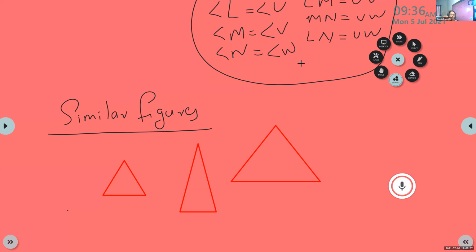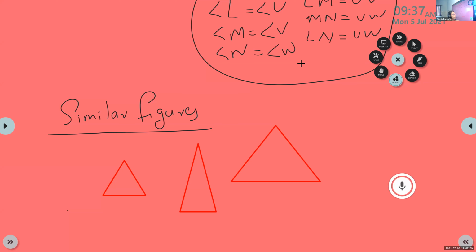Suppose you are collecting 10 passport size photos of yours, those 10 photos you can call as congruent figures. All are equal, all are same. But here we asked the cameraman to take 2 stamp size, 3 passport size and 5 postcard size photos. Same photo but different in size. Those figures are called similar figures.